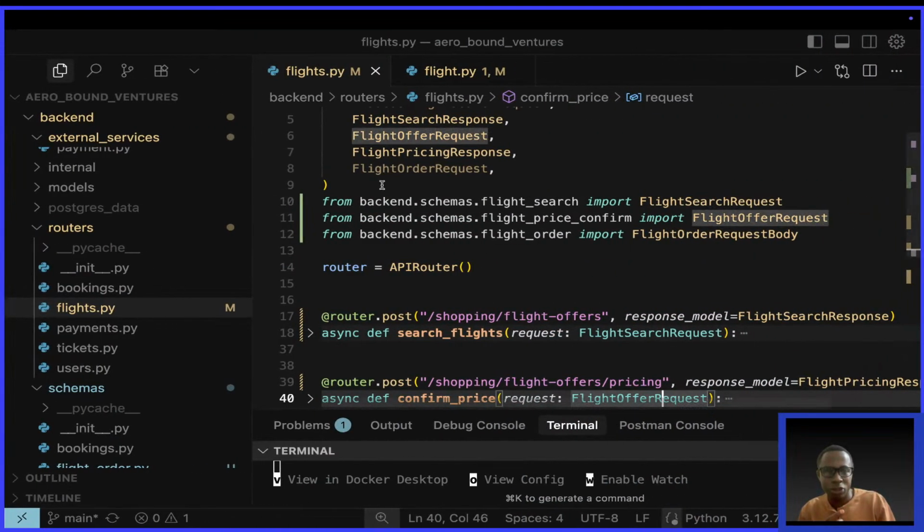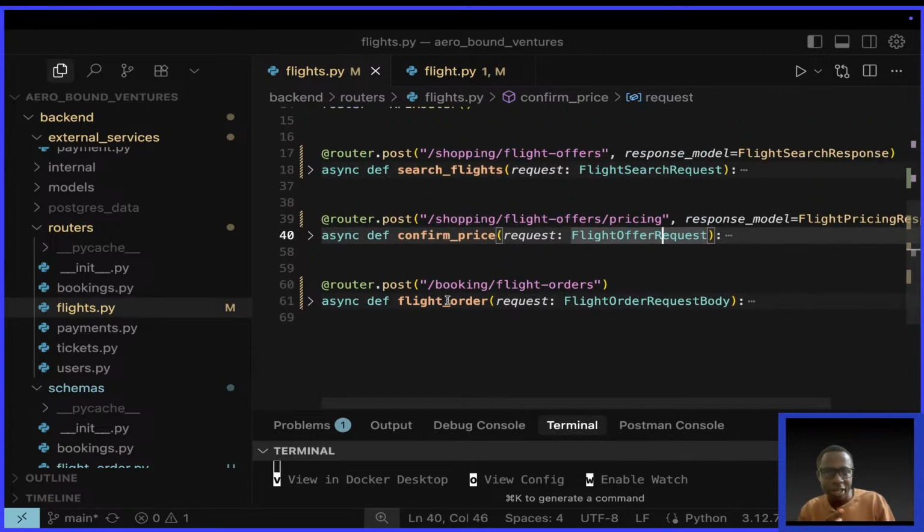Let me show you the endpoint here. This endpoint called flight order is not complete. We must get the current user. When we determine the current user, we shall be able to know whether the person is logged in or not. Then when they have logged in, that's when we can allow them. That's going to be the goal.